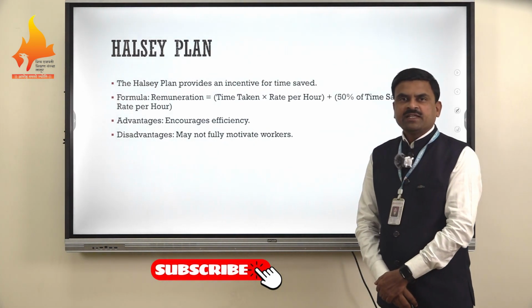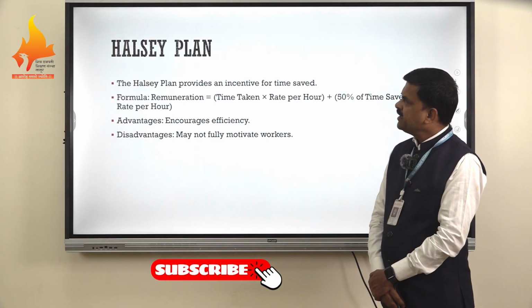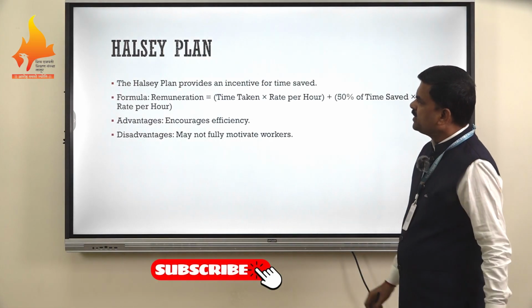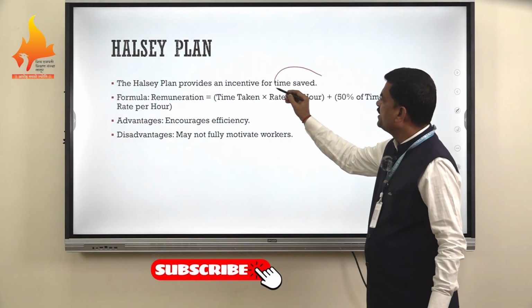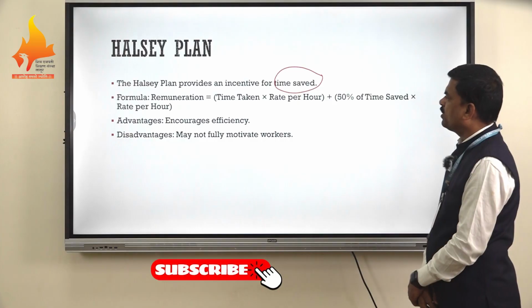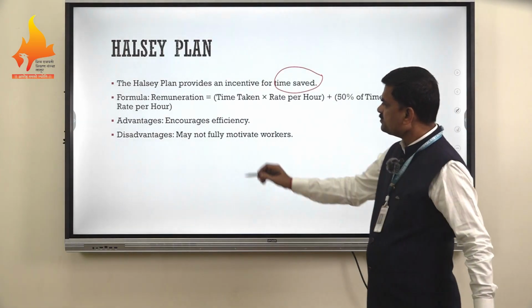Now the next plan, that is the incentive plan. Under incentive plans, the Halsey plan is one of the most important and popular plans. The Halsey plan provides an incentive for the time saved. It considers the time saved by the worker for doing a particular job or task.